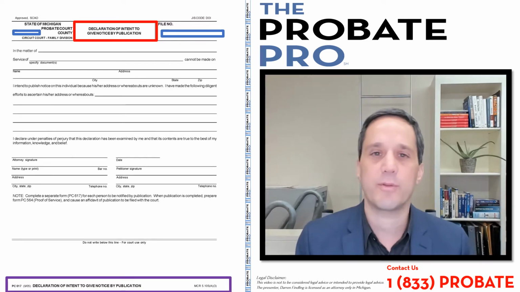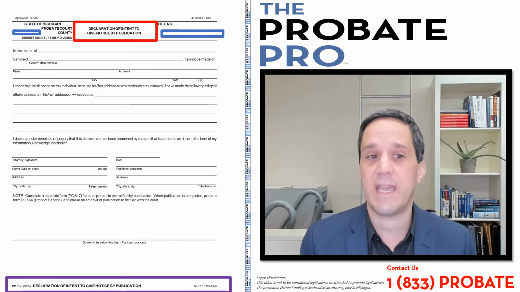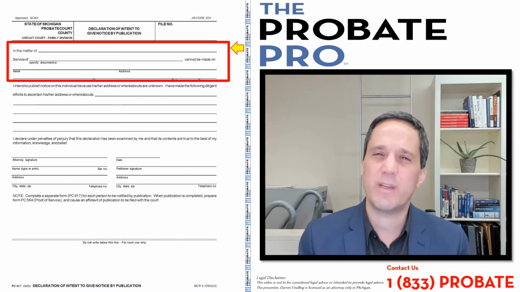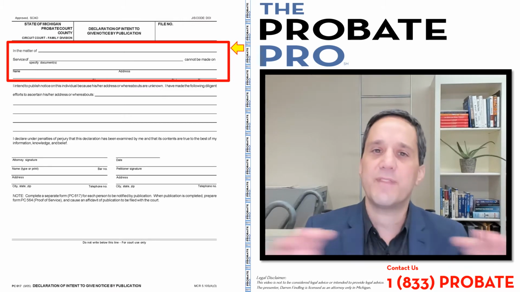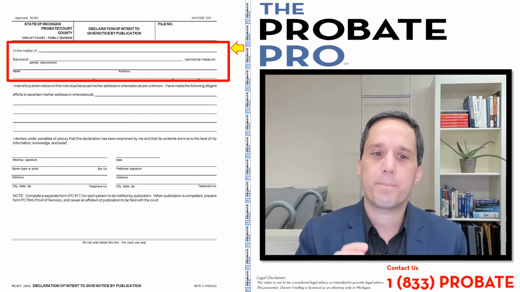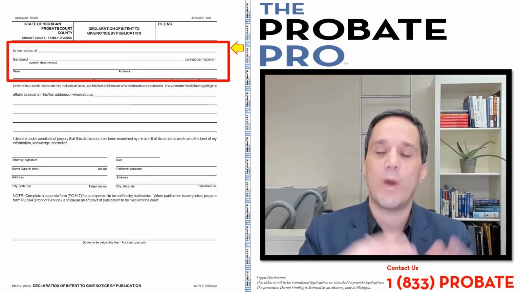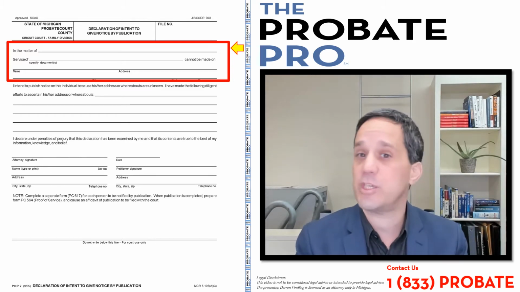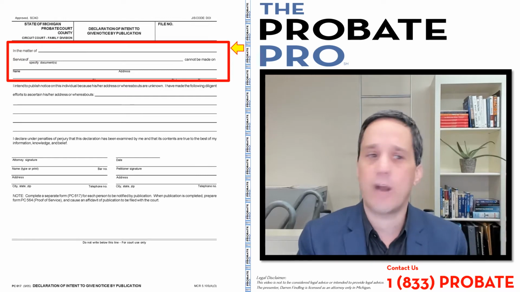Let's work our way through the form. Top left corner is the county, top right corner is the case number. The top part is pretty intuitive. The name of the estate upon which this matter is involved in, and then the service of what documents, for example, is it a petition for probate, a petition for guardianship?